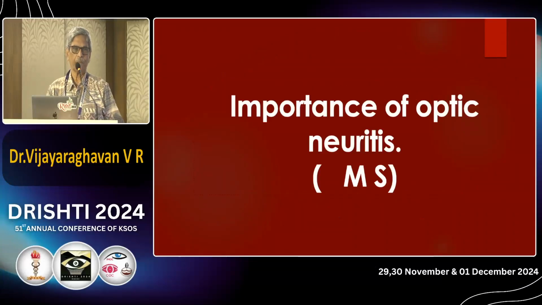That's why I told you, optic neuritis, whenever a patient comes to you, always follow him forever. The reason is he may develop multiple sclerosis and so many complications in future. That's the importance of optic neuritis. The patient will come to us only with the visual loss. We are diagnosing, but don't leave the patient. At least tell him to follow up, or at least let him go to a neurologist for further evaluation.